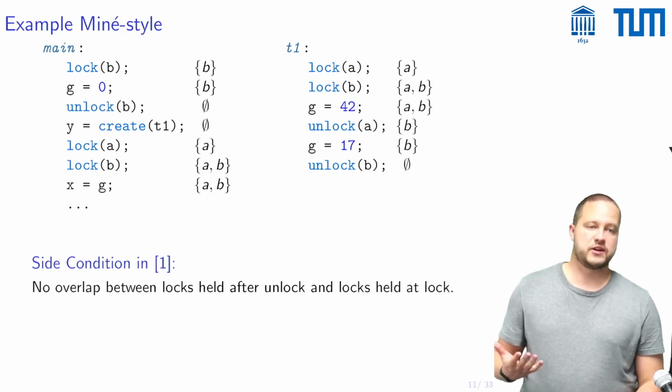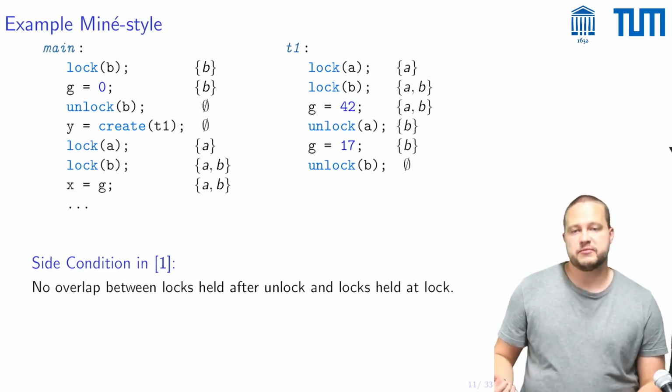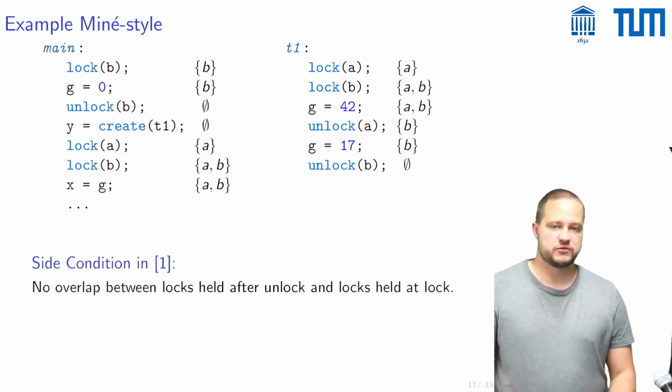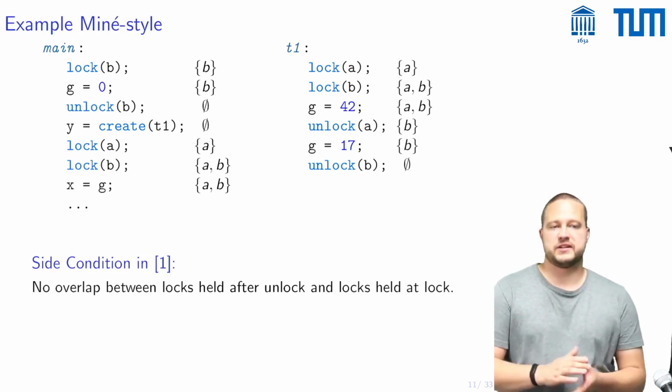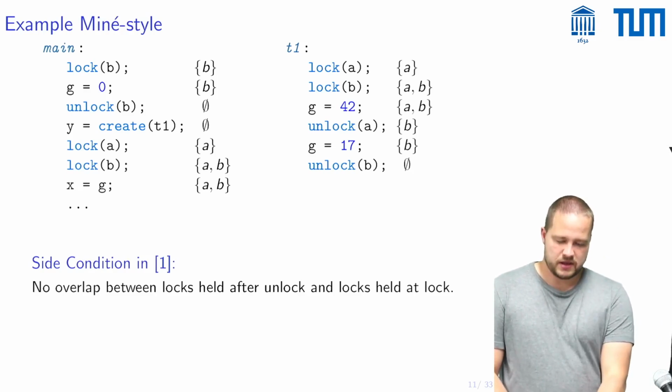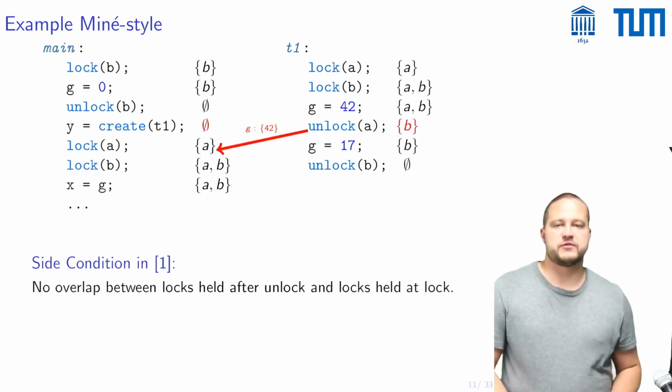What does this look like in our example? Well, for the simple setting, the side condition boils down to checking that there's no overlap between the locks held after an unlock and the locks held at the corresponding lock. And then one will propagate information from unlocks to locks.